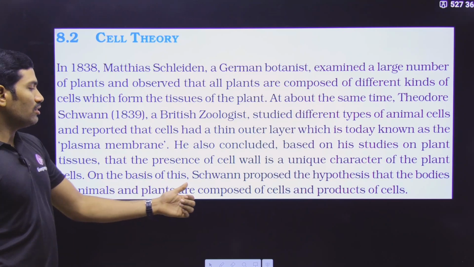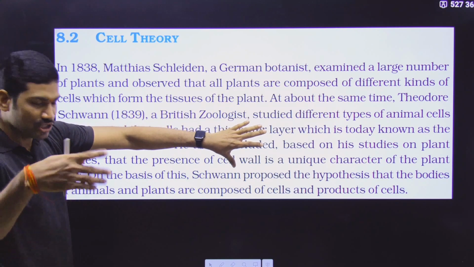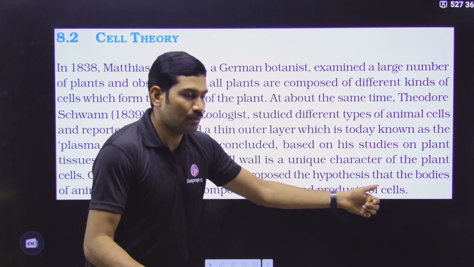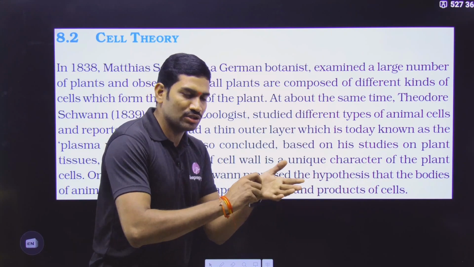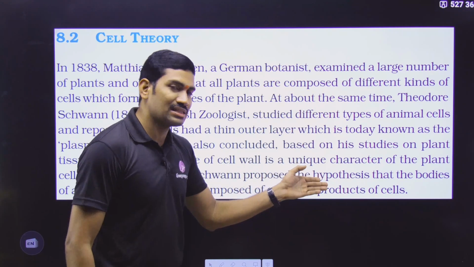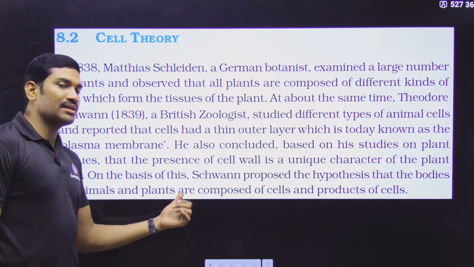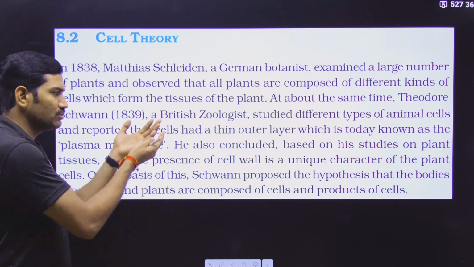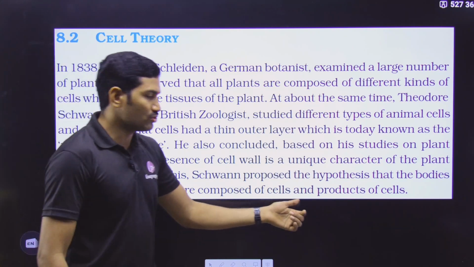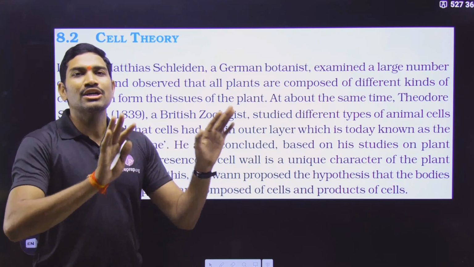Third, he observed both plant and animal cells. Based on that, Schwann proposed a hypothesis. You just underline this in NCERT and write cell hypothesis. This is called the cell hypothesis. And what is the hypothesis? That the bodies of animals and plants. Why only animals and plants? Because he observed only animals and plants. So the bodies of animals and plants are composed of cells and the products of cells. So this is about Schwann.